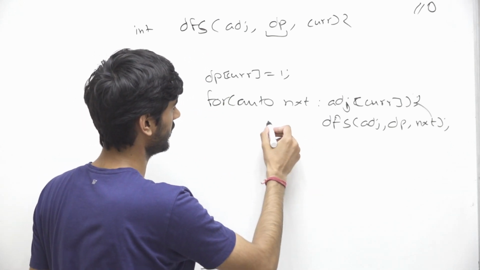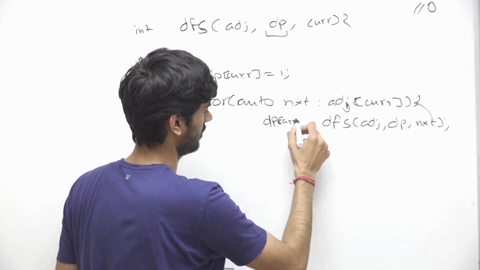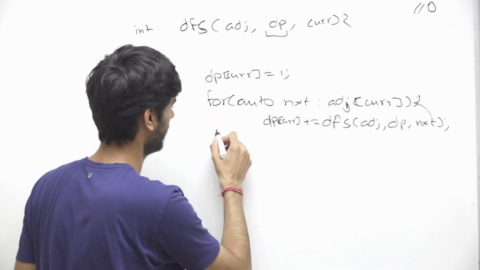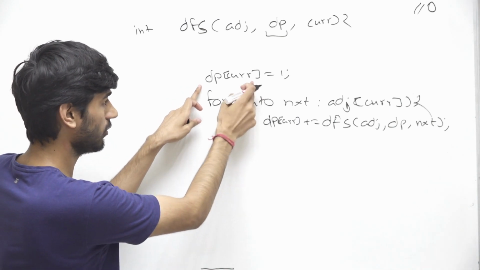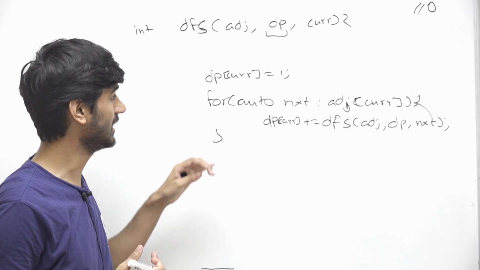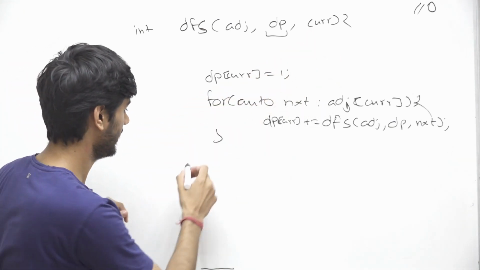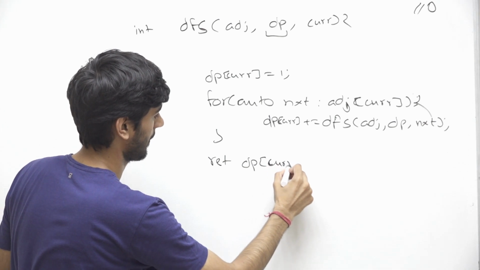So in that case we can simply do dp of current plus equals to this value. After this for loop we will be sure that dp of current represents the total number of cities or nodes that are reachable from this node, right? So in that case we can return dp of current, right?